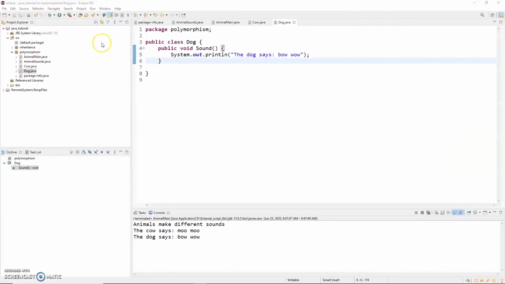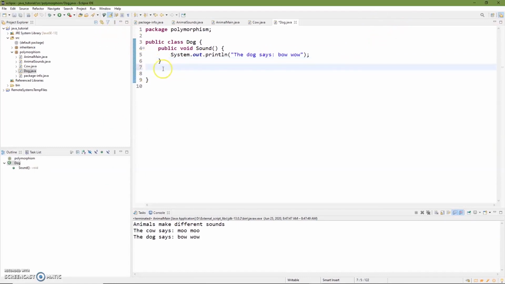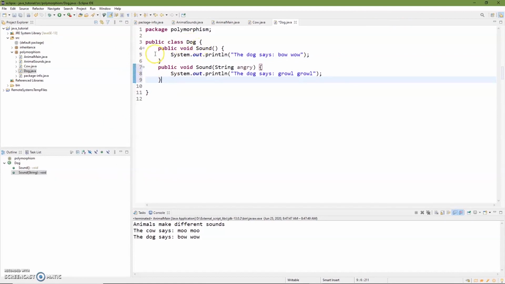So in here, I'm going to go back under the dog, and let me just highlight this. And we're going to do the same thing. So you see right here it says public void sound. So this is identical, public void sound. But instead of sending nothing, we're going to send it a string, and we're going to call it angry.